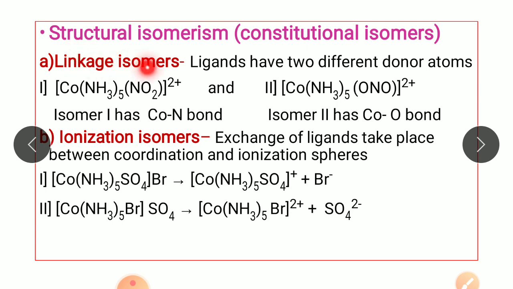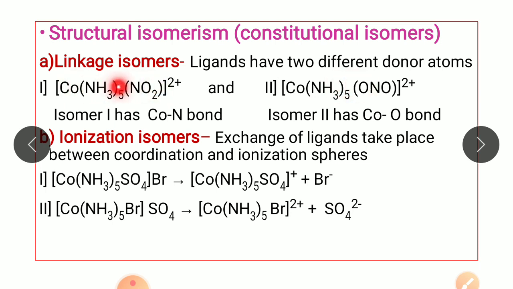First of them is linkage isomers. Now these isomers are formed when the ligands have two different donor atoms. So the ligand having two different donor atoms can coordinate with the central metal atom through two different donor atoms, giving rise to linkage isomers. So here an example of a cobalt complex is taken. Now this cobalt complex has two isomers.